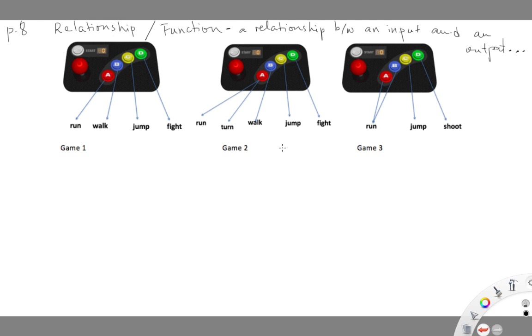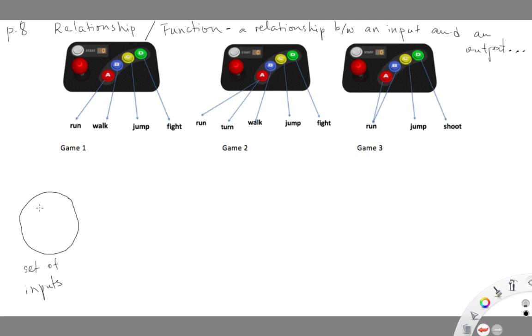So if you use control 1, you have 4 buttons, and we can think of those 4 buttons as 4 inputs. So let's just say this is our set of inputs, or group of inputs.